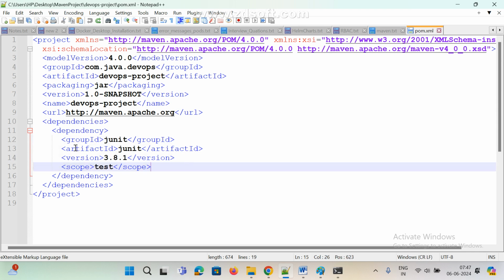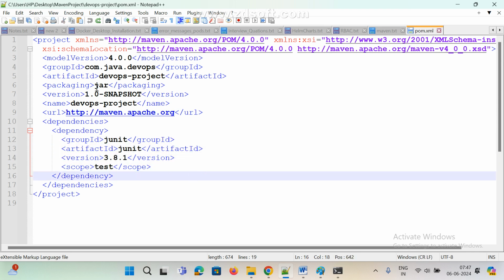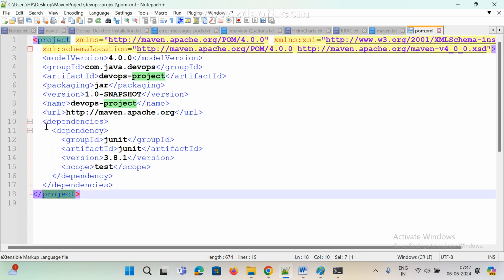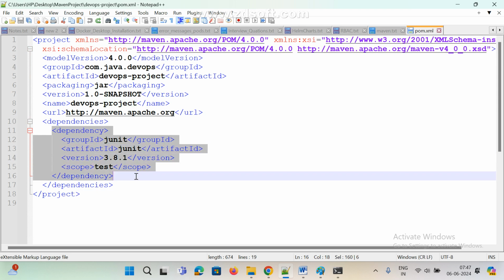There is a big story available here. Okay. Now we'll see, this is some basic information. It started here and is going to end here. So like this we can add many dependencies, many jars.